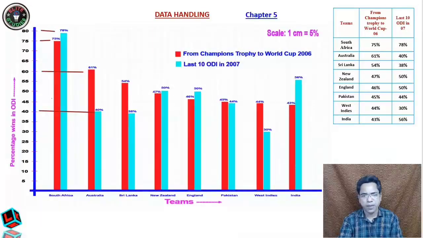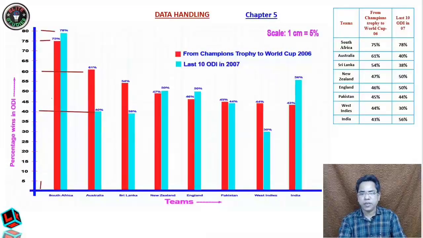Here this is percentage. We are not showing a percentage symbol here, but the scale is that 1 centimeter is 5%. This is 1 centimeter, showing 5%. Then 10%, 15%, 20%, showing the percentage wins in ODI.